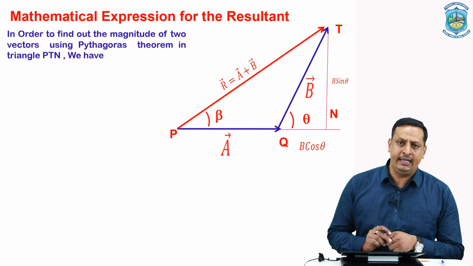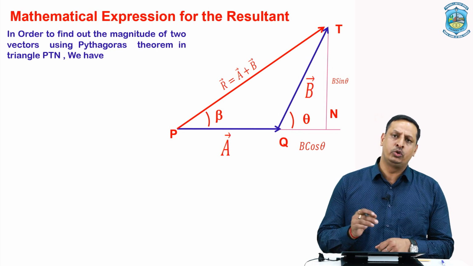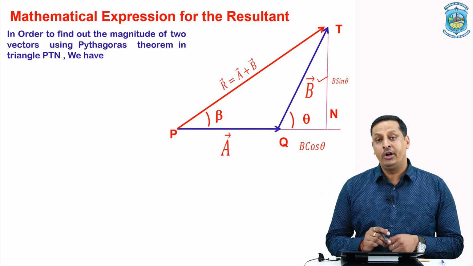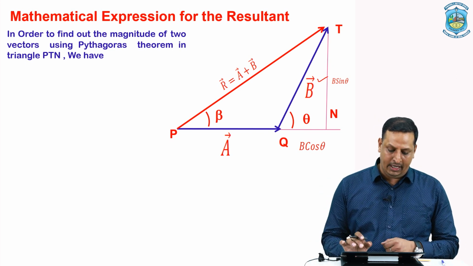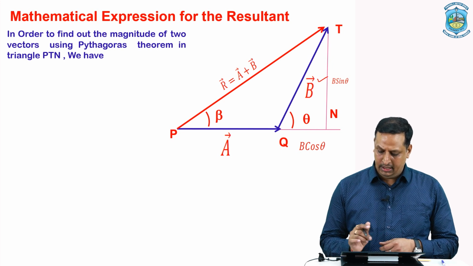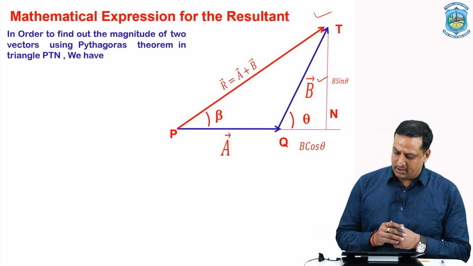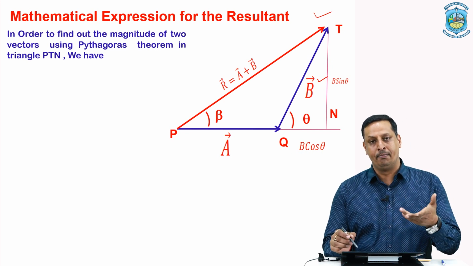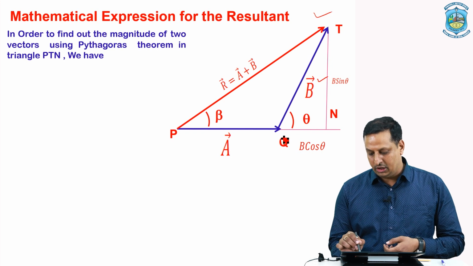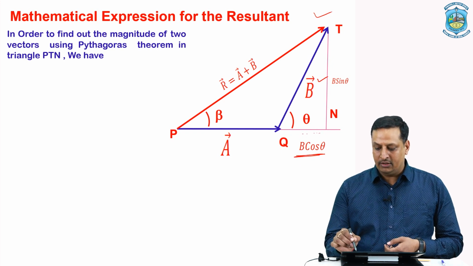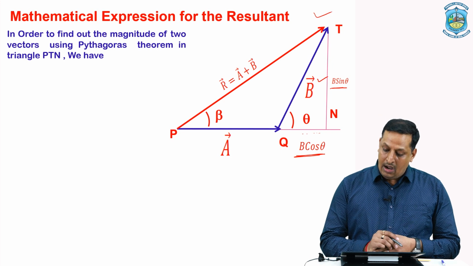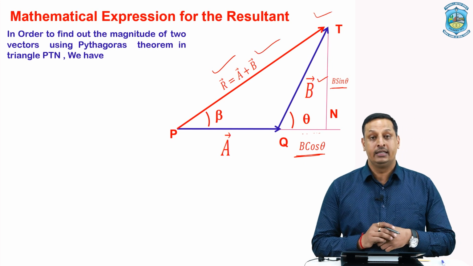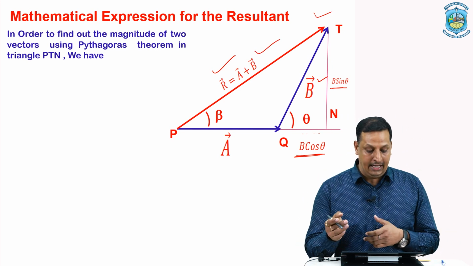Now let us find the mathematical expression of the resultant of the two vectors, vector A and vector B. In order to find the magnitude of the resultant, we have used the diagram as you can see on the screen. The vector B is resolved into its two components. Number one is the horizontal component, that is B cos theta, and the other one is B sin theta. Our motive is to find the expression for the magnitude and direction of the resultant, that is the vector sum of the two vectors A and B.